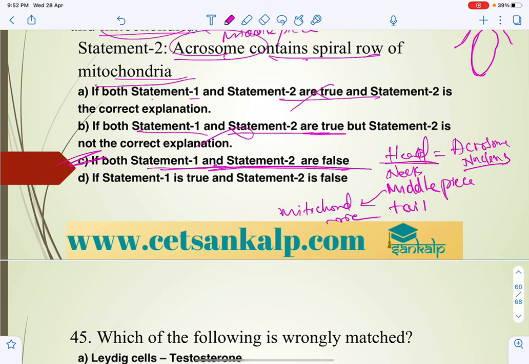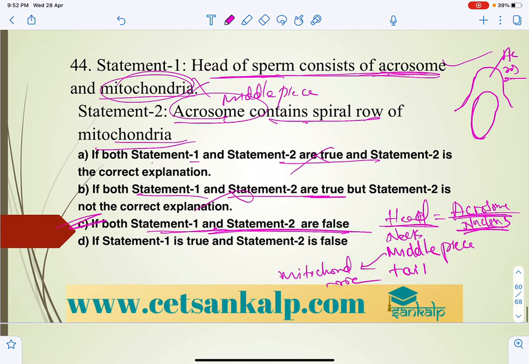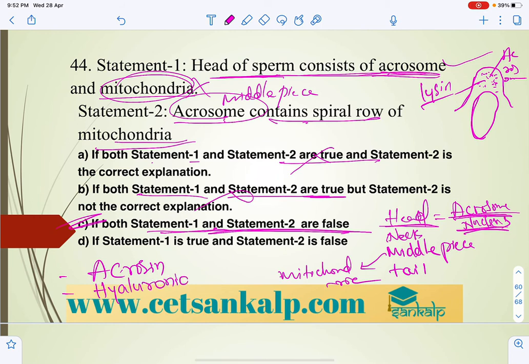So the structure of the sperm head, which has the nucleus, is covered by a cap-like structure called the acrosome. That acrosome has the lysin enzymes. One is acrosin, the other one is hyaluronidase. Those two enzymes are present in the acrosome.